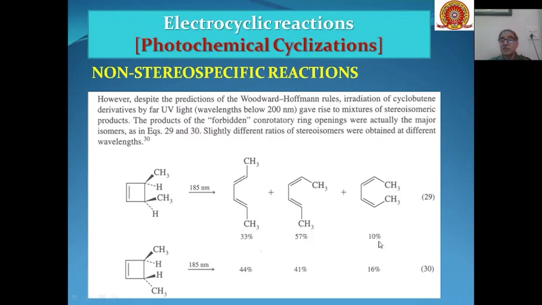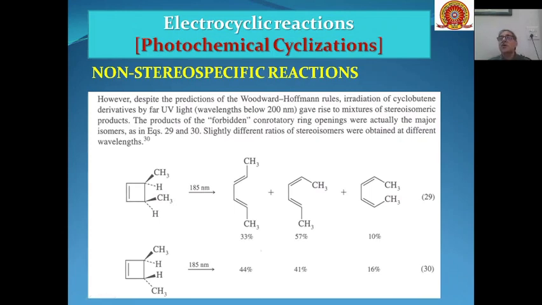So you can see that this is a trans product, this is a cis-trans product, and this is a cis product. Or you can also term these products in terms of EZ isomer or EE isomer or ZZ isomer.